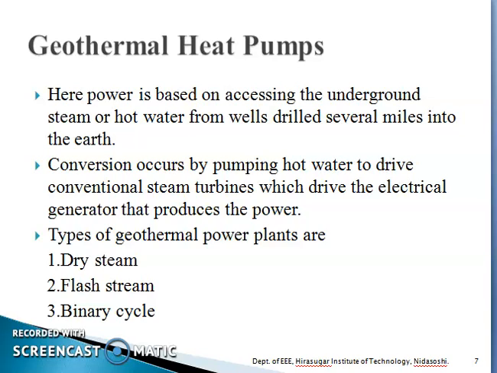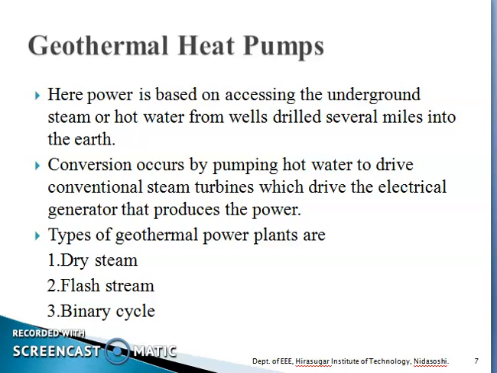So steam turbines are driven by steam. That steam is generated in various industrial processes. That steam can be extracted and used for the generation of power. Usually the types of geothermal power plants are dry steam, flash steam and binary cycle. Usually here after generating the power, the water can be recycled into the system again.